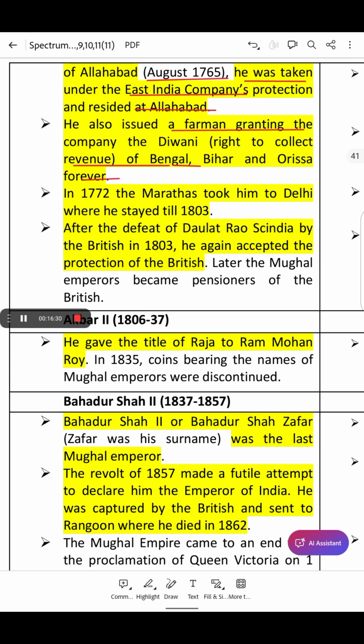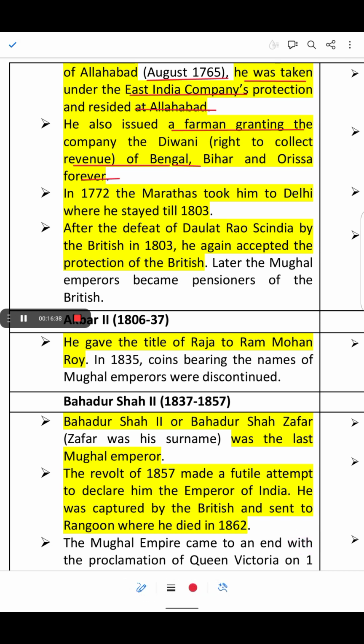In 1772, the Marathas took him to Delhi, where he stayed till 1803. And after the defeat of Daulat Rao Scindia by the British in 1803, he again accepted the protection of the British. Later, the Mughal emperor became a prisoner of the British.